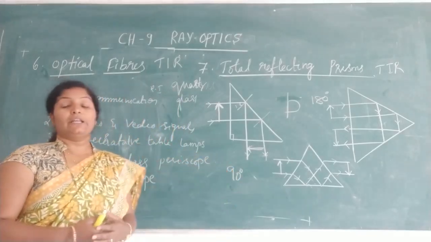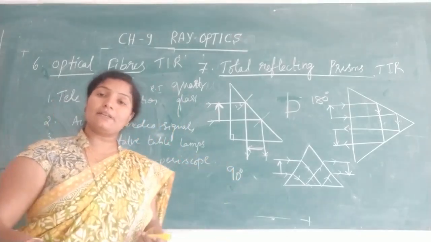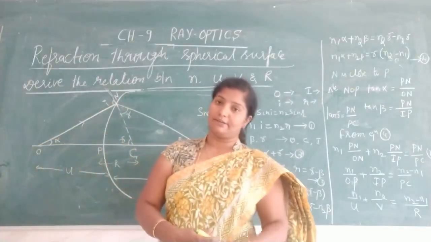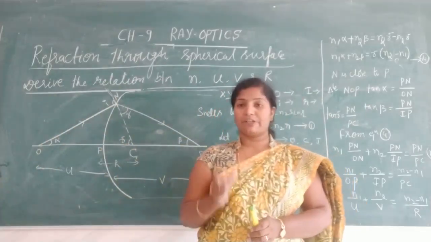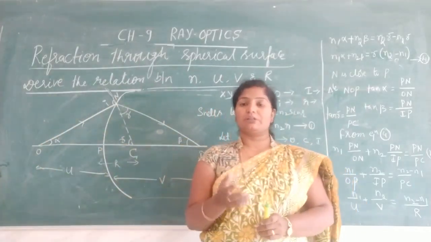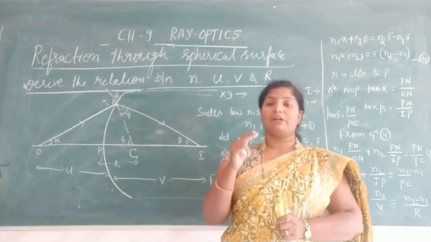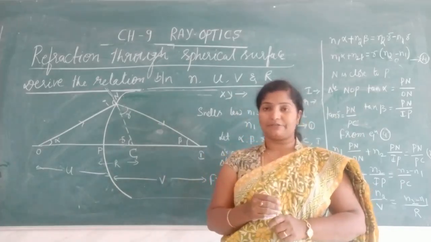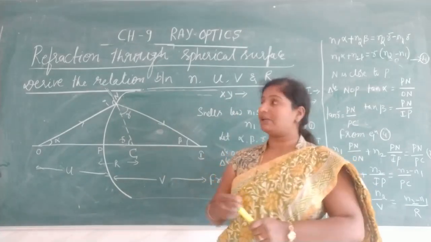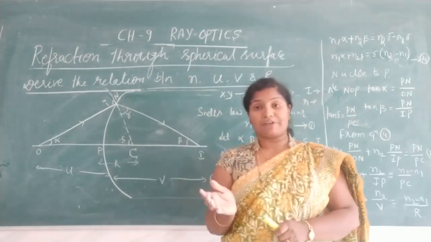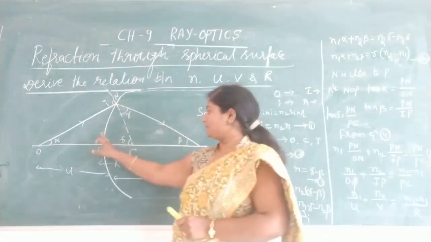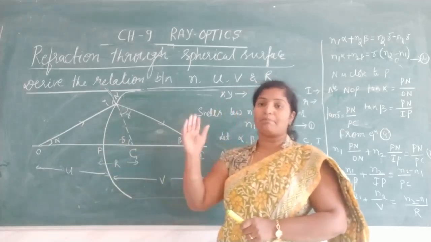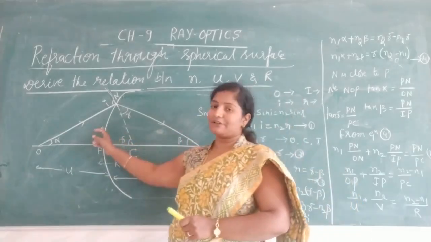Okay, next let us discuss refraction through a spherical surface. We are familiar with the mirror. A mirror consists of two surfaces, one a reflecting surface and another a non-reflecting surface, coated, as I told you. Here in spherical surfaces, both the surfaces are transparent. It is a part of a sphere.